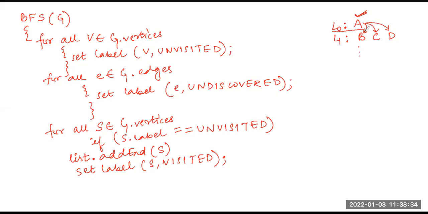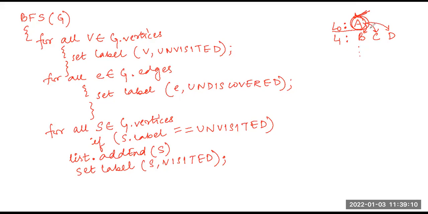So at any time while my level is not empty, I will remove one vertex from my level and look for the edges incident on this vertex which are undiscovered. If the edge is undiscovered, I will discover that edge and add that vertex to my level.